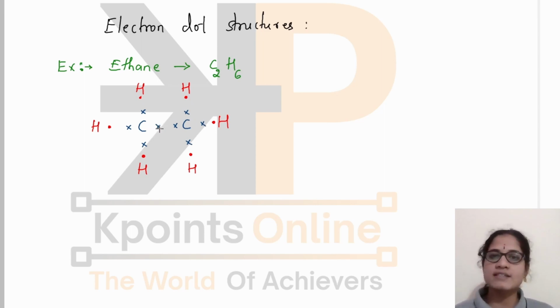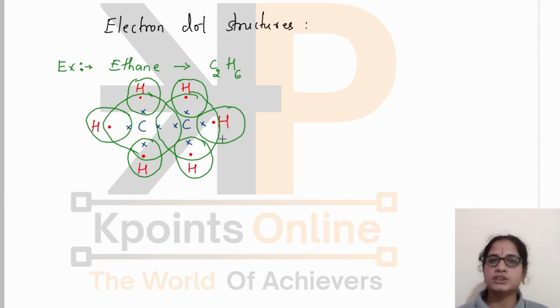And in this molecule, there is a covalent bond between this carbon and this carbon atom also, that is a single carbon-carbon bond. And with three different hydrogen atoms also there are covalent bonds, and between these hydrogen atoms and carbon there are three different covalent bonds. Yes, this is the electron dot structure for the ethane molecule.